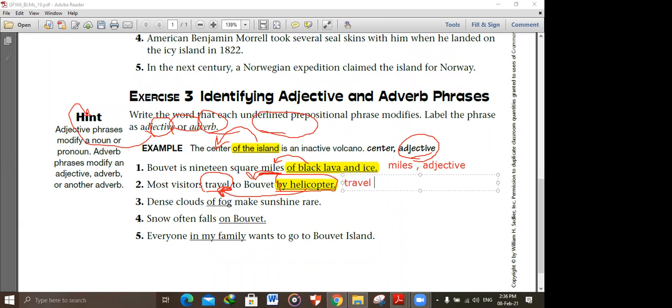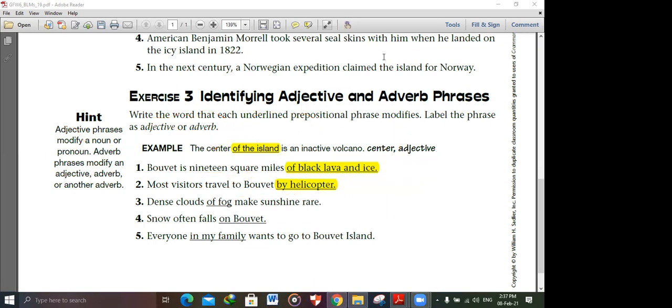It's an adjective. Mister, how is it adverb? Okay, I'll tell you next time, inshallah. I'll tell you next session. Peace be upon you.